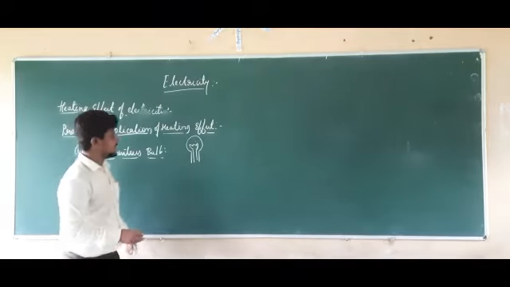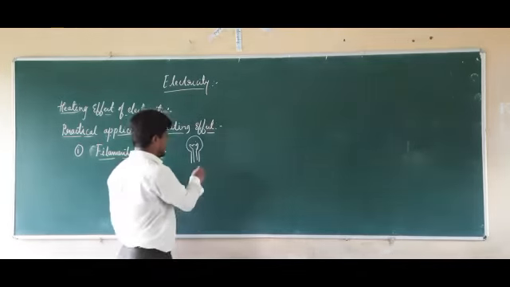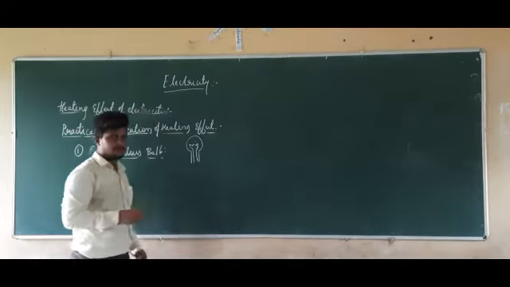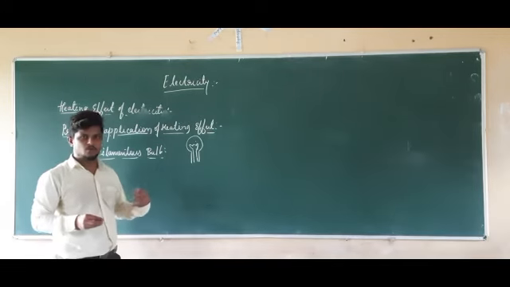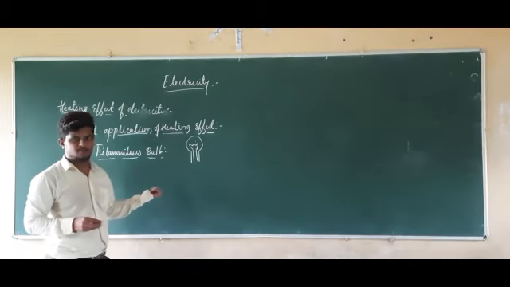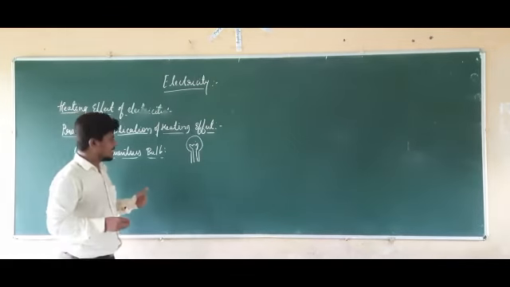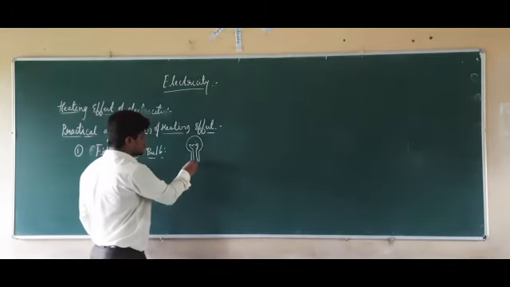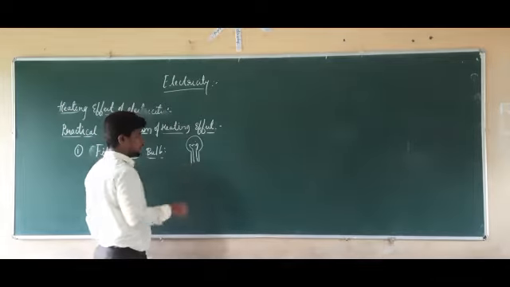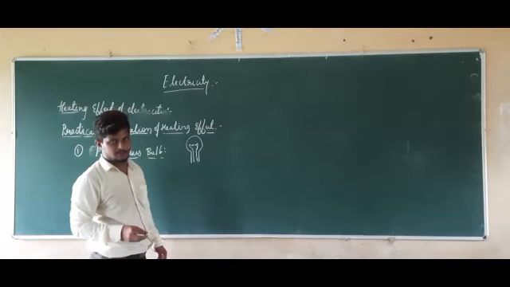So how does the heating effect of electric current happen here? We already know that we are supplying a 220 volt potential difference. When that happens, a high amount of current is going to flow through this tungsten filament.